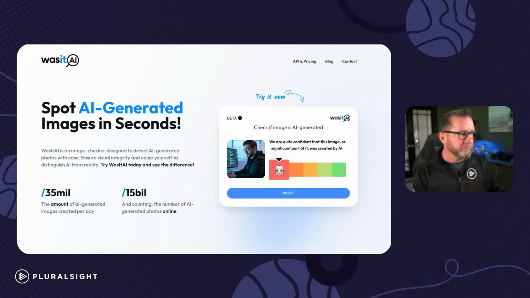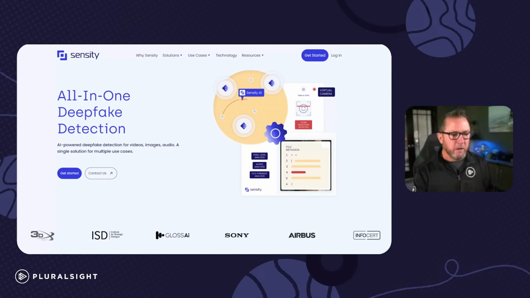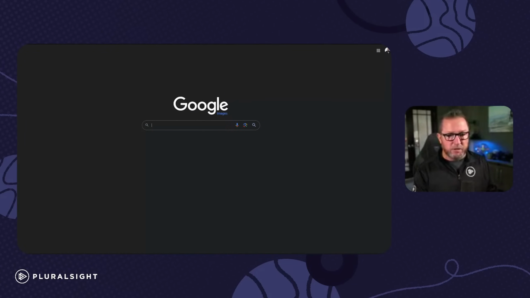Here's another one that's more of an all-in-one. It's kind of a Swiss Army knife. So you can use videos, images, and audio to basically analyze to tell you whether or not it was faked. And then images.google.com, which is right there, and you don't have to have an account for it. This will help you with the image detection. Okay.